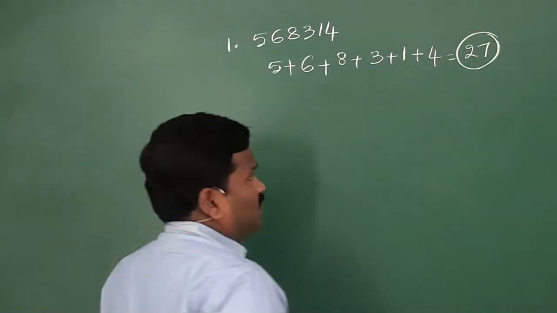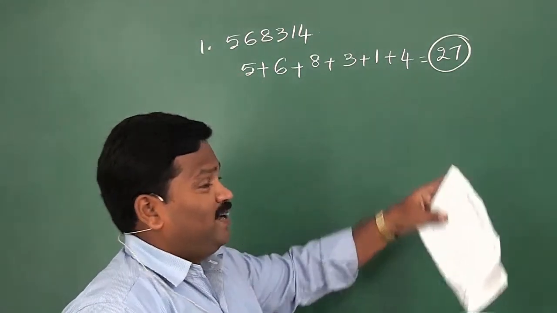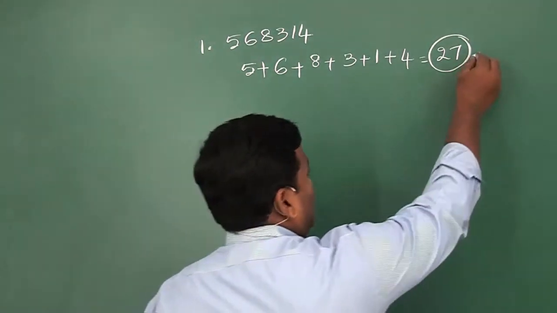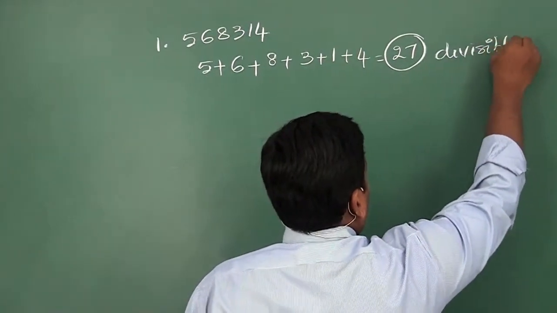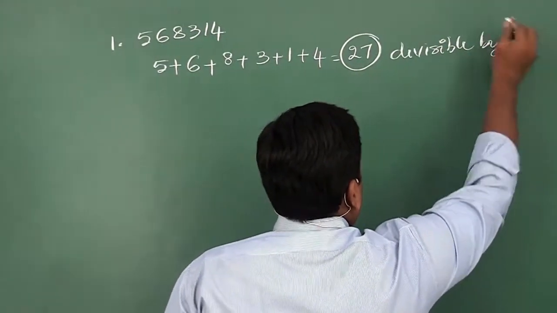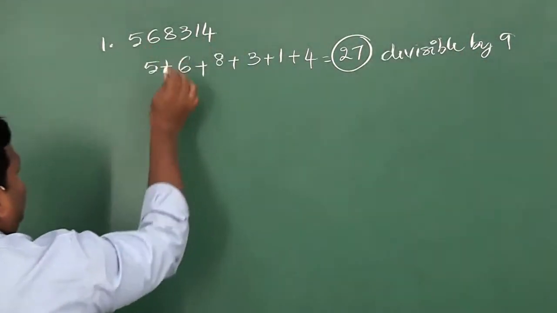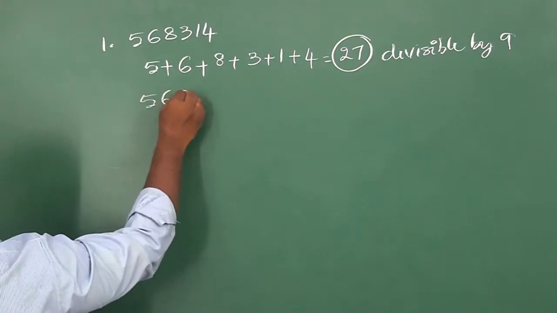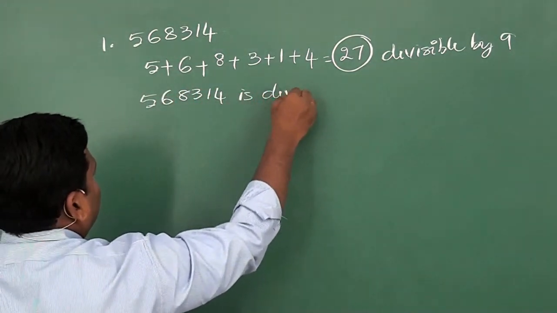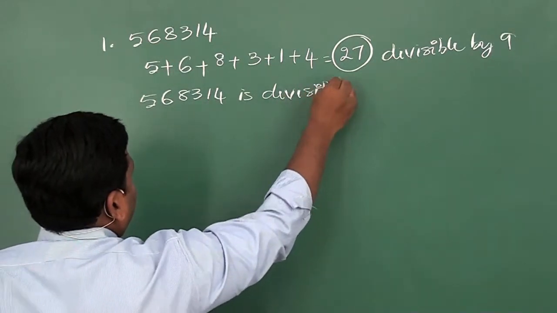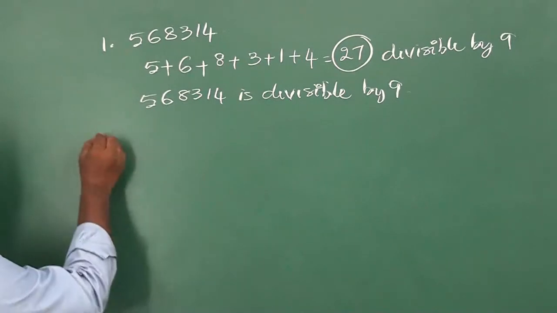Is this 27 divisible by 9 or not? Yes. 9 goes into 27 three times. Therefore, this number is divisible by 9. If the sum of the digits is divisible by 9, the entire number is divisible by 9. Is it clear?